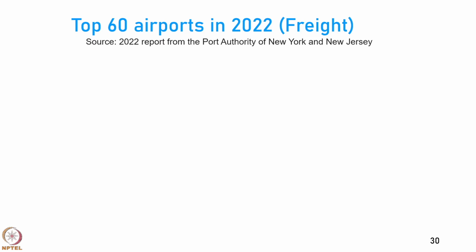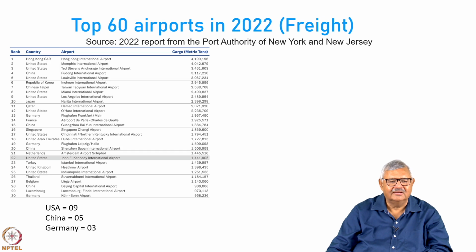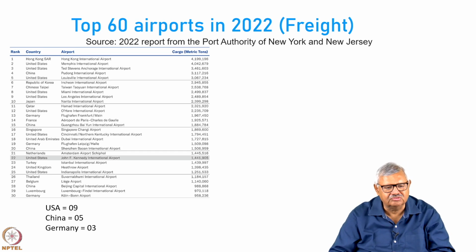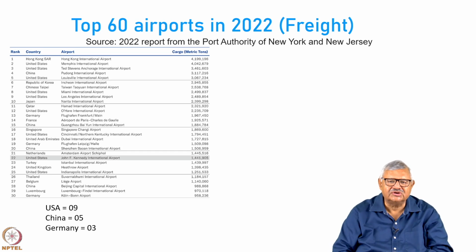If you look at the freight carried at the airports, not just the passengers, then you find that there are 9 airports from USA, 5 from China, 3 from Germany, but none from India in the top 30.